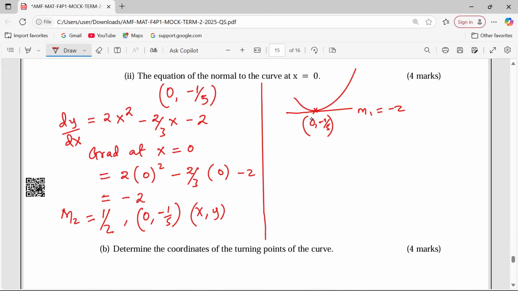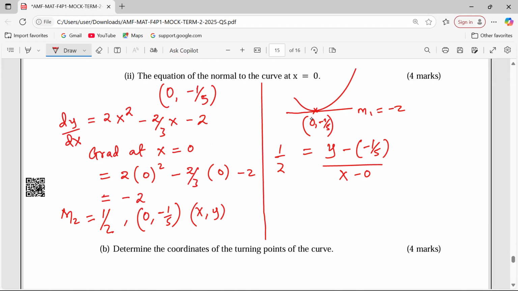So now with that, you're supposed to know that the equation of the normal can now be expressed. We talk about half, the gradient, change in y minus -1/5 over change in x minus 0.